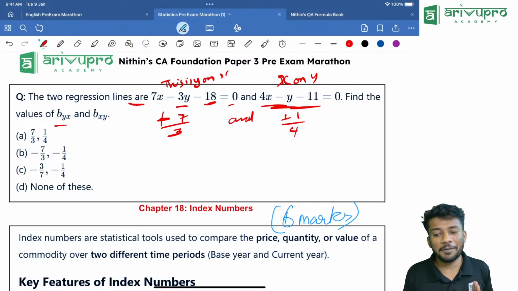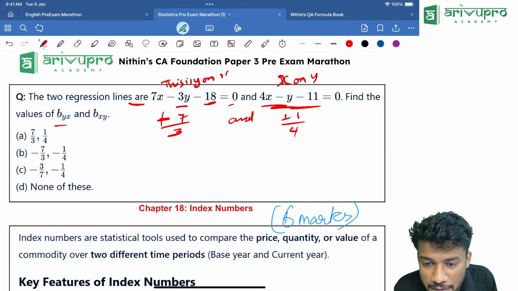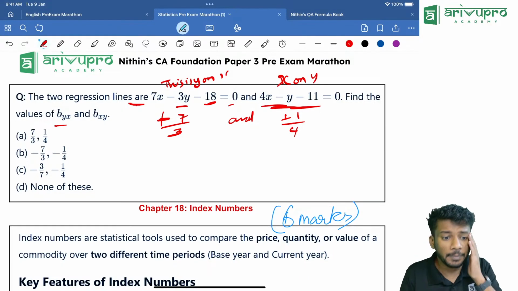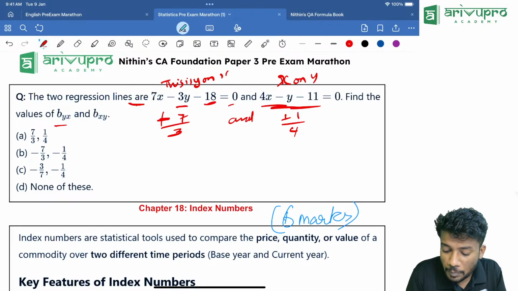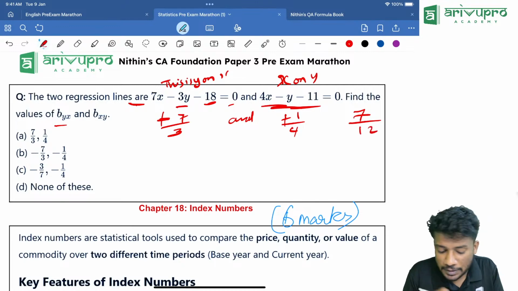Both the signs will become plus. Negative will go away. Can you explain the third step in the regression problem? I'll just do that, one second. Now we will multiply both of these. That will become 7 divided by 12. 7 divided by 12, that means which is equal to how much?